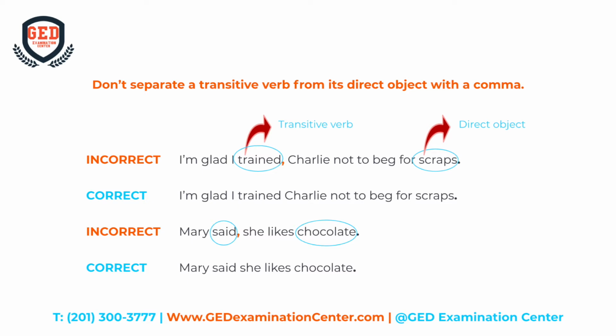Example 2. "Mary said, she likes chocolate." This is incorrect. The right way is, "Mary said she likes chocolate."